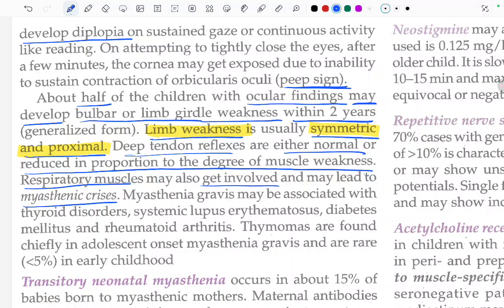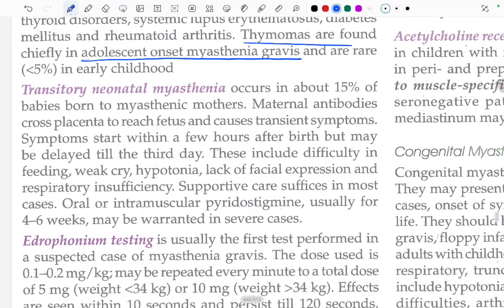Thymomas are found chiefly in adolescent onset myasthenia gravis and are rare, in less than 5%, in early childhood.